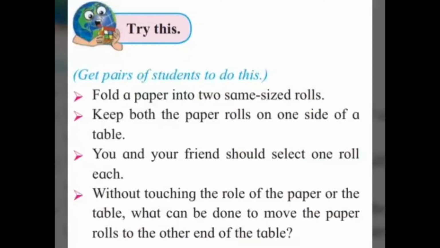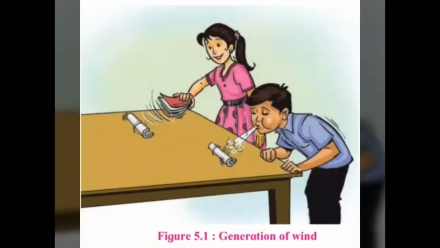Try this. Fold a paper into two small size rolls. Keep both the paper rolls on one side of a table. You and your friend should select one roll each. Without touching the roll of the paper or the table, what can be done to move the paper rolls to the other end of the table? The answer can be, to move the paper rolls to the other end of the table without touching them, one can do the following activities.